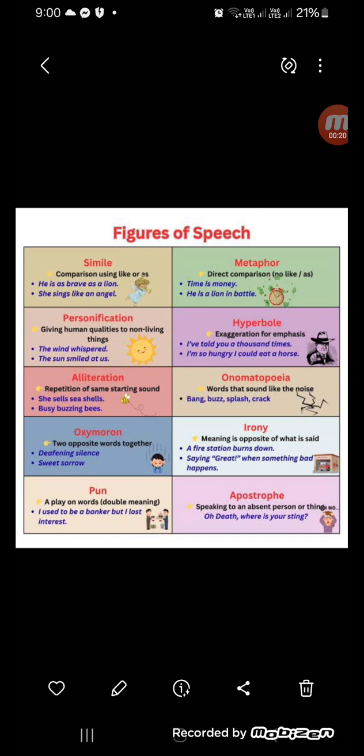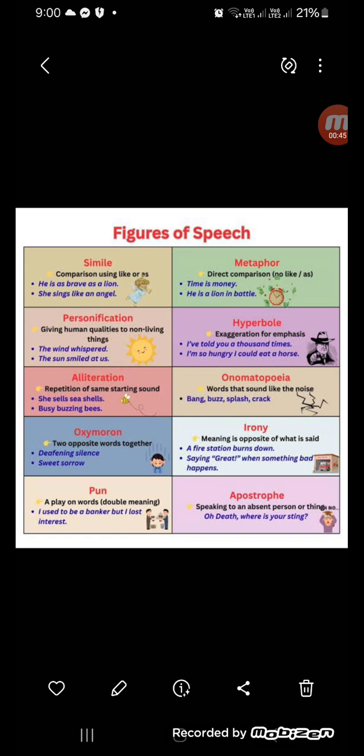For example, he's as brave as a lion. She sings like an angel. Here he described him as brave as a lion. That means he compared him with a lion. Okay, she sings like an angel. That means he compared or he described her as an angel when she sings.